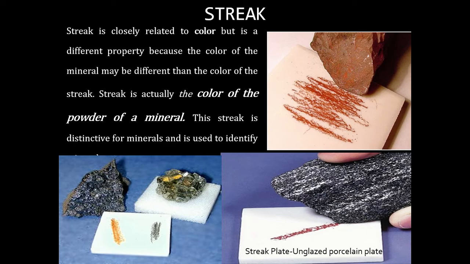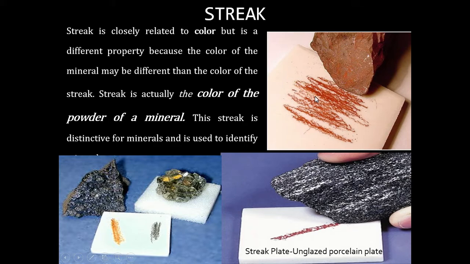In this slide we can see a white plate, called a streak plate, which is an unglazed porcelain plate. On this plate, if you take a mineral and rub it, the mineral gets powdered, and that powder color is the streak.